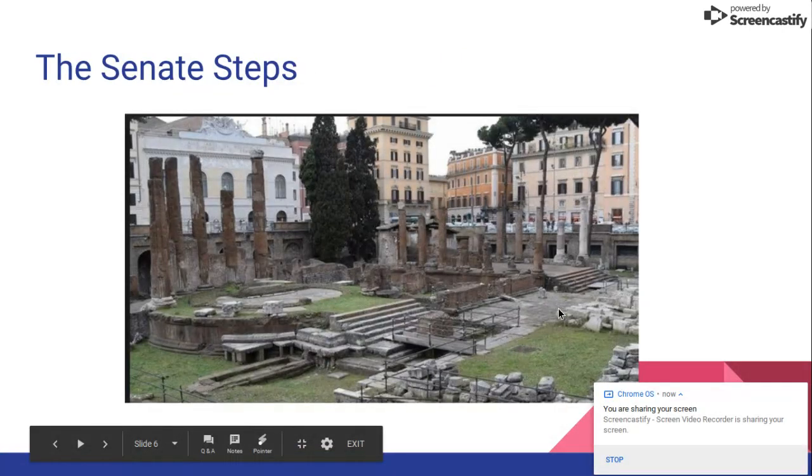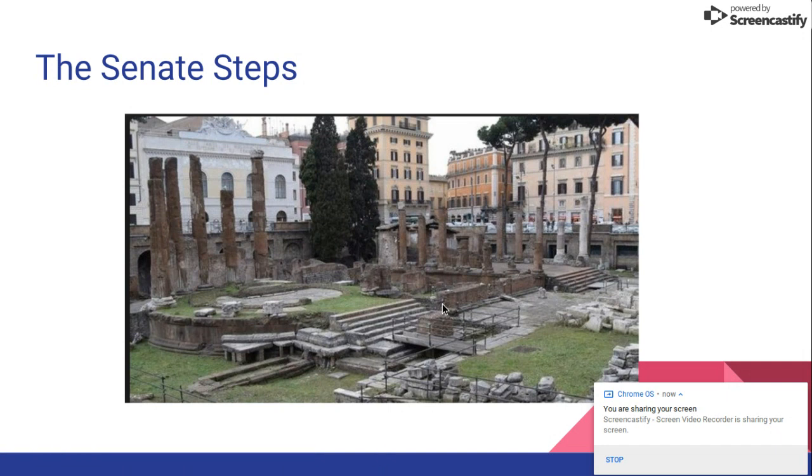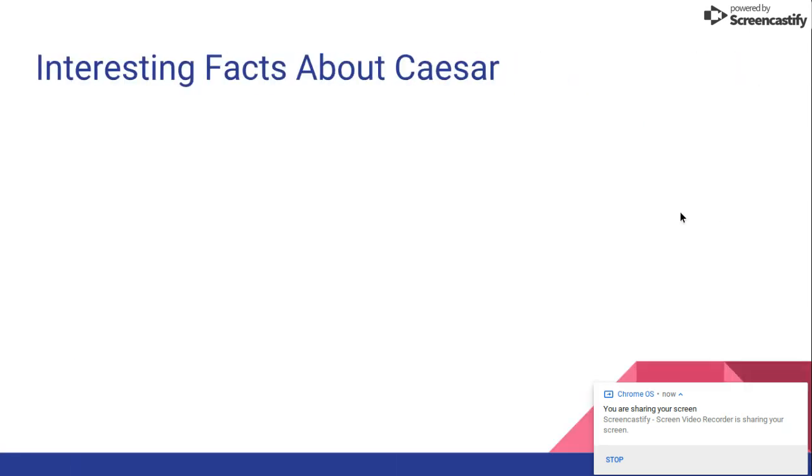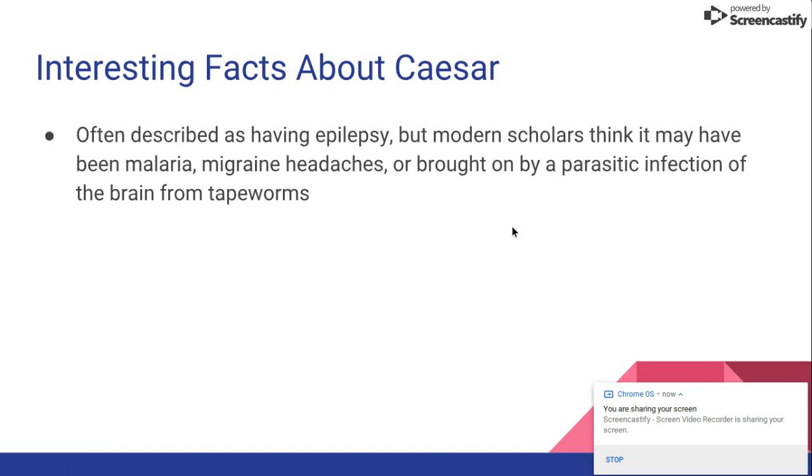You can see there are two sets of steps here. Nobody's really sure which exact set of steps it was on that he got murdered, but this is the remainder of the Senate building from his time. Now, here are some interesting facts about Caesar. He's often described as having epilepsy, which is a seizure disorder, but modern scholars think it may have actually been malaria from his time in Africa, migraine headaches, or brought on by a parasitic infection of the brain from tapeworms.